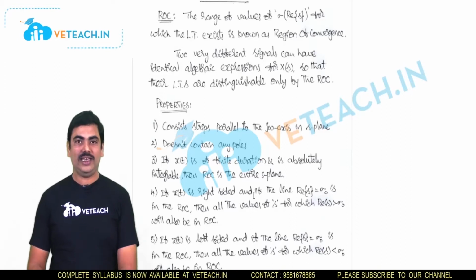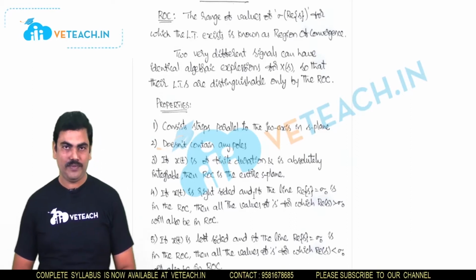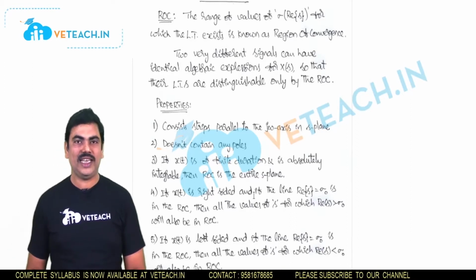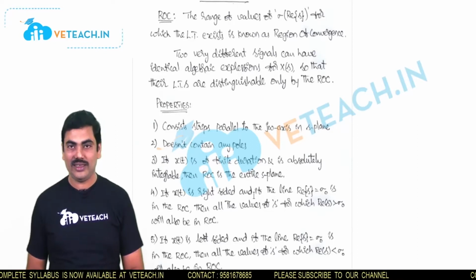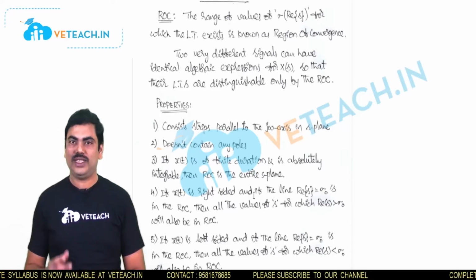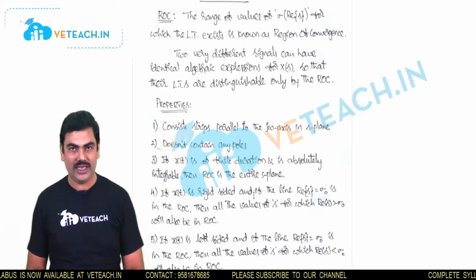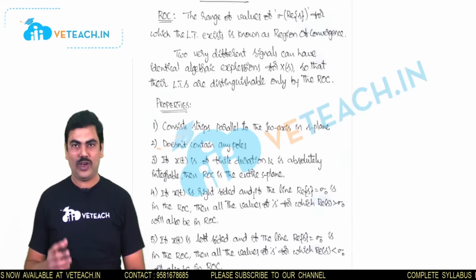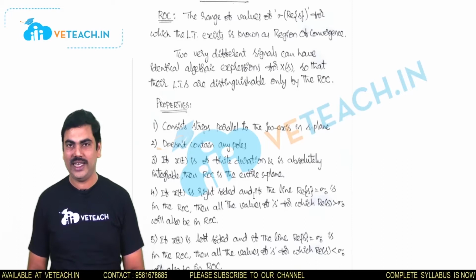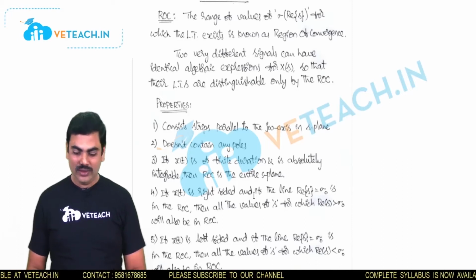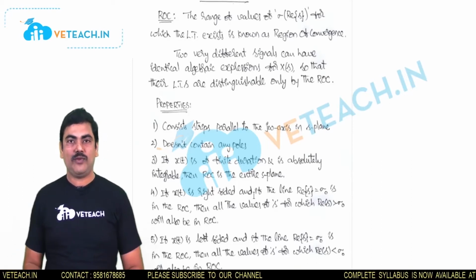And now let us recall the definition of ROC. ROC is the region of convergence, which is the range of values of sigma, that is the real part of s, for which the Laplace transform exists. And now let us see here the properties of ROC.